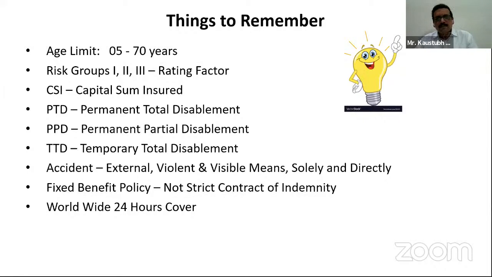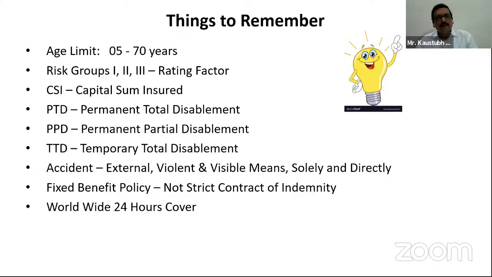Try to remember this: I have said only the death benefit is taken by the teacher. Suppose the teacher met with an accident and lost one of his eyes. His disability is there, but has he covered this disability, the permanent total disability? Whether he has opted for this table? If he has not opted for this table, then in this case the permanent total disability is not payable. Hence, you cannot pay the claim because the person has taken only the death benefit.